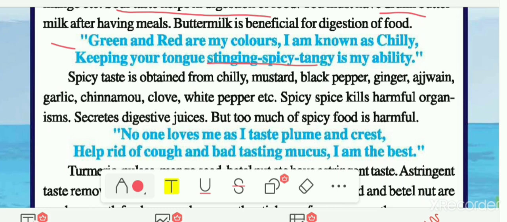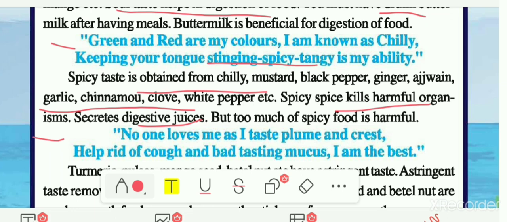So this taste is known as the spicy taste. Spicy taste is obtained from chili, mustard, black pepper, ginger, ajwain, garlic, cinnamon, clove and white pepper, etc. So these are some of the food items, or you can say spices, from which we are getting the spicy taste. Now the importance of the spicy taste is that it kills harmful organisms in our body, and it secretes the digestive juices, so it also helps in digestion.